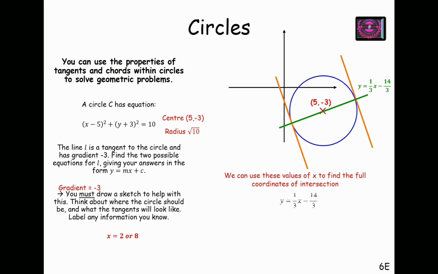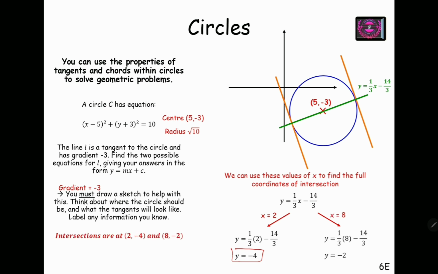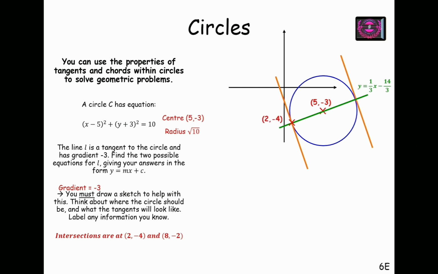So now, if we substitute x equals 2 in the equation of the diameter, we have the y coordinate as minus 4. And if I substitute x equals 8 in the equation of the diameter, I get y equals minus 2. So the intersections are 2 comma minus 4 and 8 comma minus 2. So this point is 2 comma minus 4, and the other point is 8 comma minus 2.